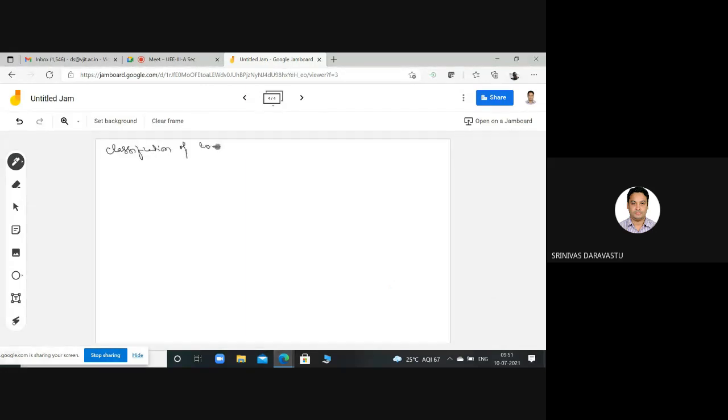Loads with respect to duty cycle. Okay, classification of loads. There are three basic classifications of duties of an electrical motor: continuous duty cycle, short time duty cycle, and intermittent duty cycle.